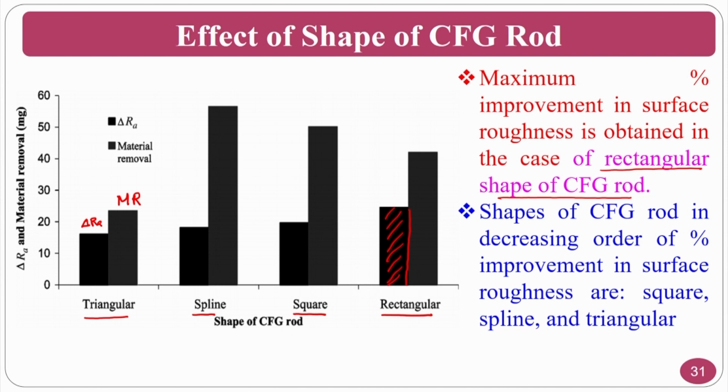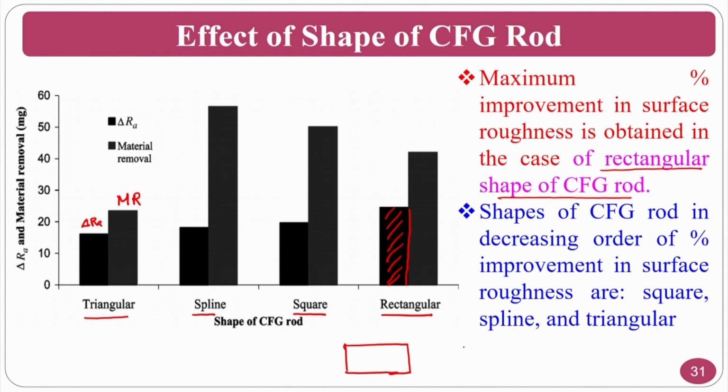If it is triangular, there are only 3 edges. In a spline, normally it is considered to be approximately a circle, so the circular motion will be there. Here the author explained that the rectangle will have 2 different sides which are going to hit unequally. So the blending or the mixing of abrasives will be much better, and this will be enhanced.